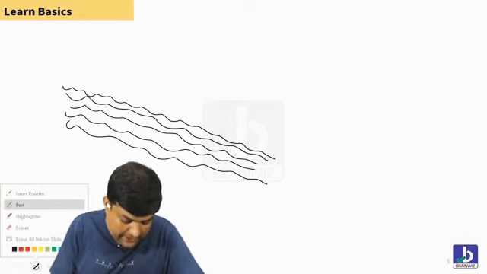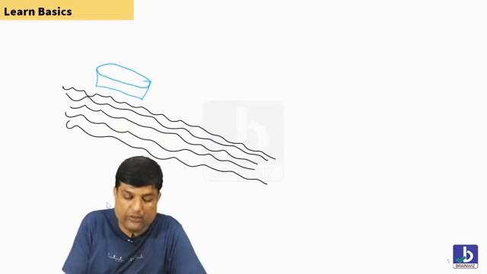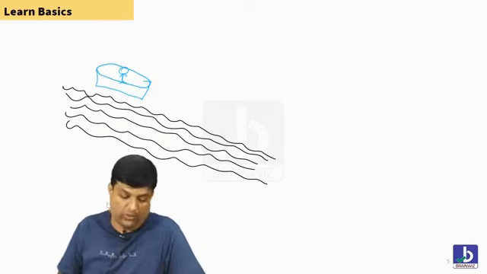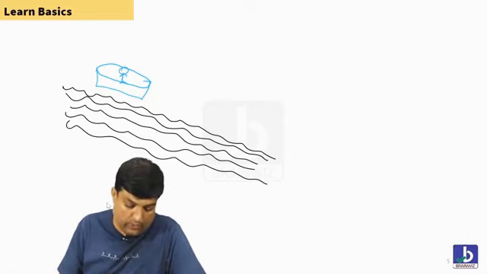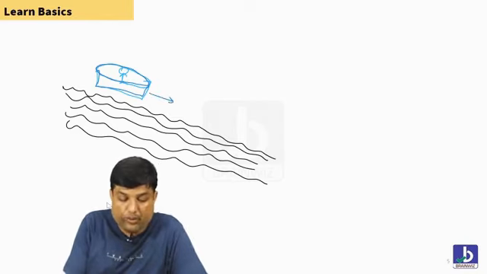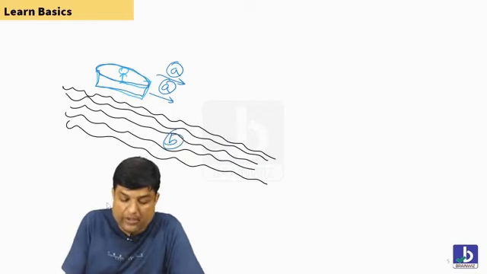Imagine that you have got one boat. That boat is also coming downwards. The speed of the boat is also known to you. The speed of the boat is A kilometer per hour, and the speed of the water is B kilometer per hour.